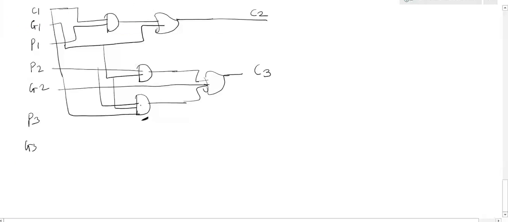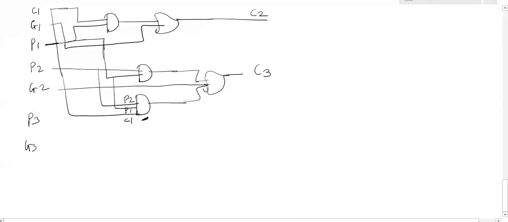P2 is the first input, the second input is P1, and the third one is C1. Similarly, the P1 you actually join to G1. Okay, clear.